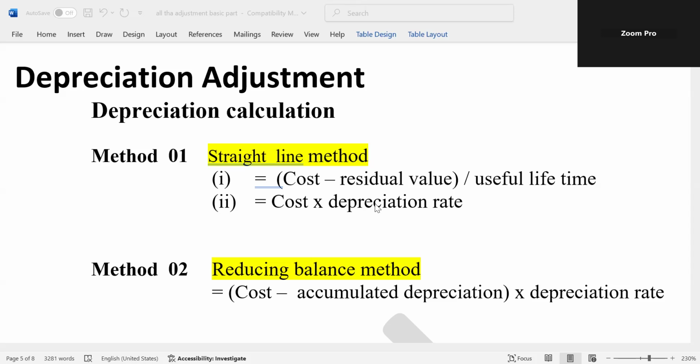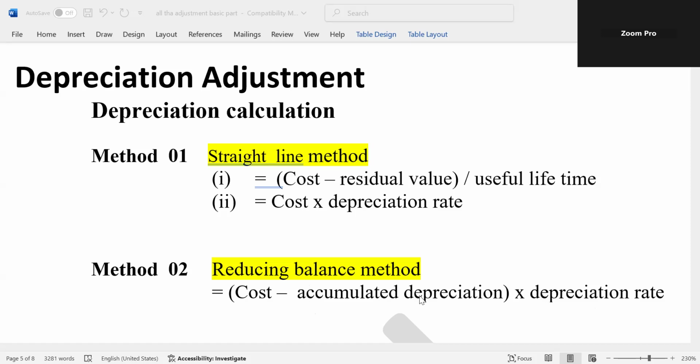It is called depreciation. Therefore, depreciation can be calculated by using two methods, the straight line method and the reducing balance method. Under the straight line method, there are two equations: cost minus residual value divided by useful lifetime, or cost value into depreciation rate. It depends on the given information. And for the reducing balance method, how to calculate depreciation: cost minus accumulated depreciation into depreciation rate.